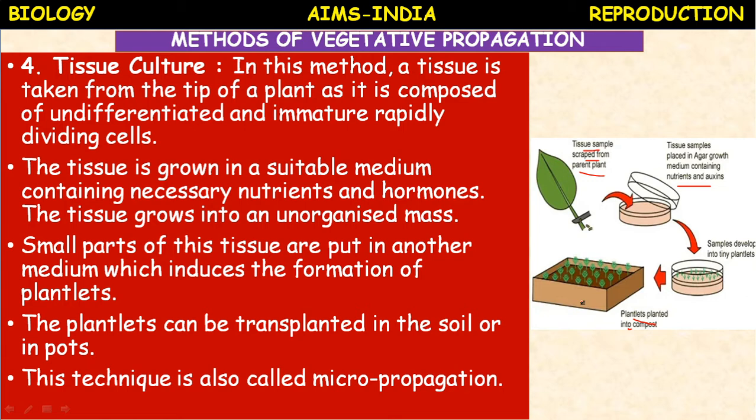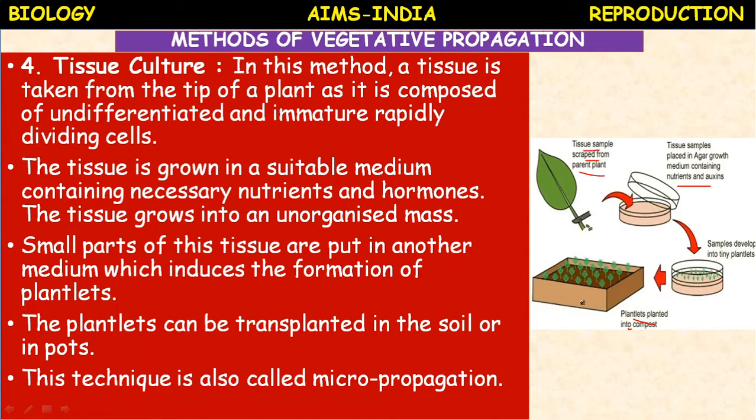All these characters can be introduced at the time of culturing by using a technique called gene transfer, a modern technology. Whatever it may be, this kind of technique is called micropropagation.